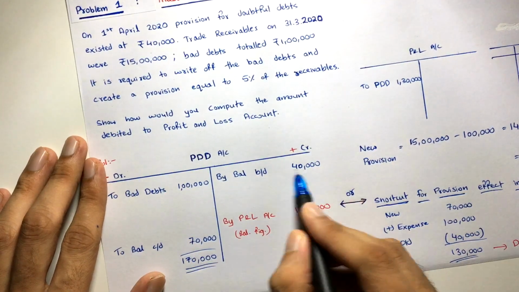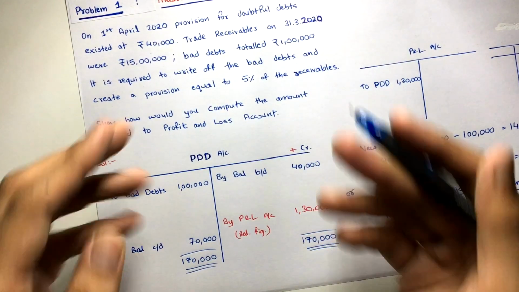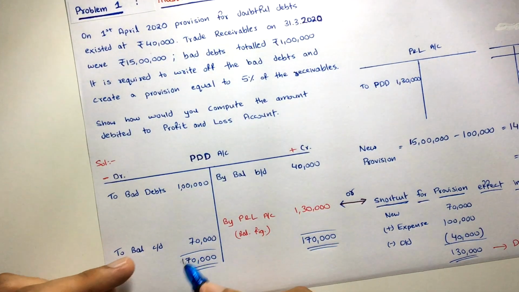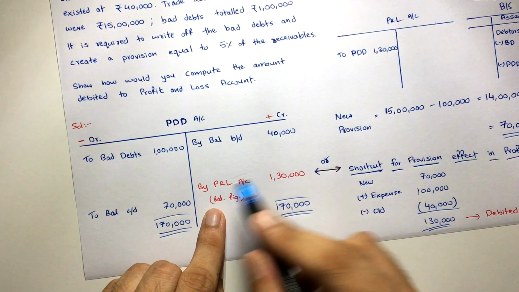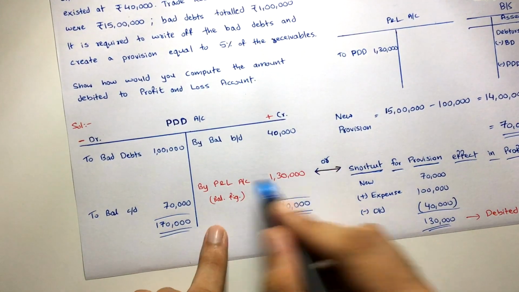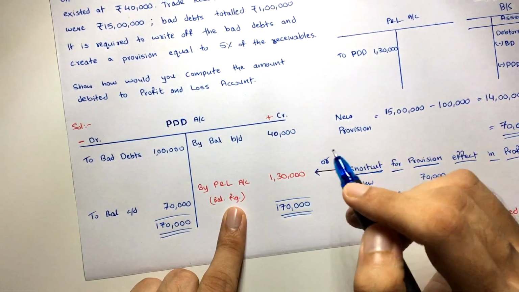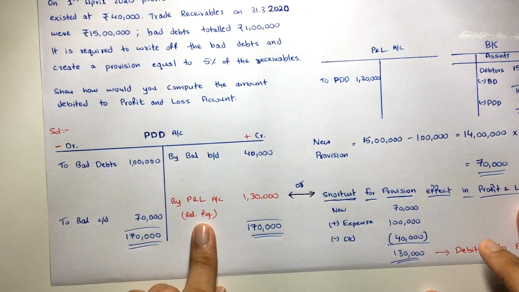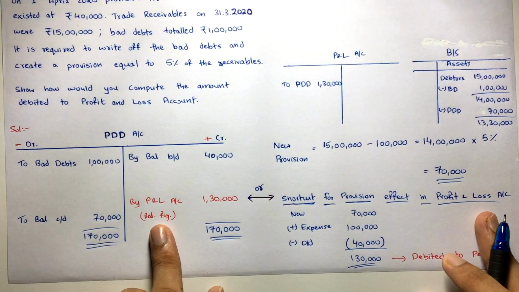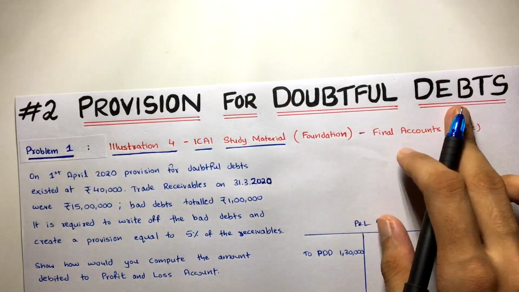Next year PDD account opening balance will be 70,000, and then 5% of the receivable they will maintain, and if there are any bad debts, then that will be written off. And then in the next year, whatever the balancing figure comes, that will be debited to profit and loss. Is that clear? This is how you do it. Now let's move on to the full-fledged final account problems with this adjustment of provision for doubtful debts.